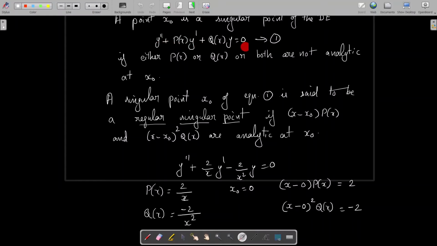Hence, considering this second order differential equation, if p(x) and q(x) are not analytic at a particular point x0, such a point is called a singular point. But the singular point is called regular if (x - x0) p(x) and (x - x0)^2 q(x) are analytic at x0. Otherwise, such a singular point is called an irregular singular point. So singular points are of two types, regular and irregular singular points.